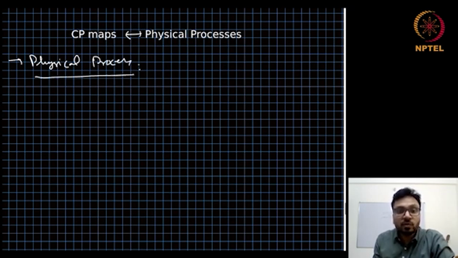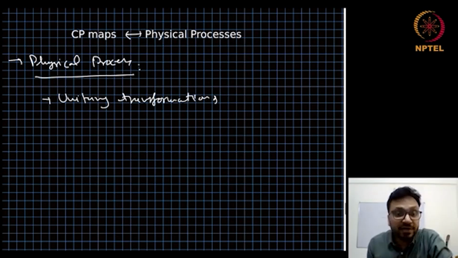In quantum mechanics, only unitary transformations are valid transformations. It means only unitary transformations can transform one state to another state. So as far as quantum mechanics of an isolated quantum system is concerned, only unitary processes are physical processes.